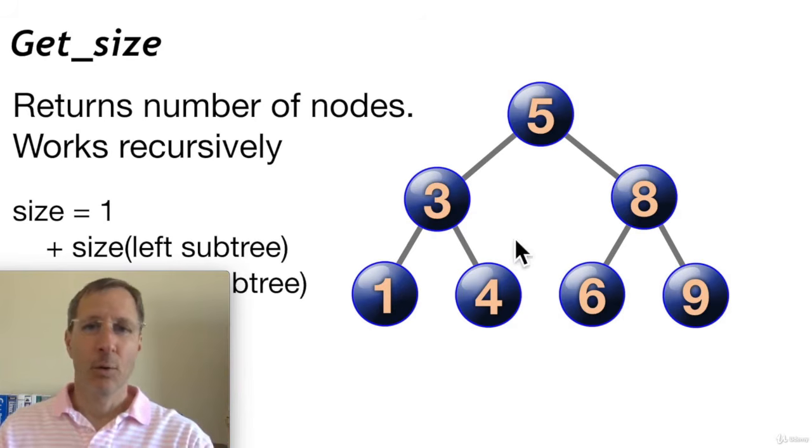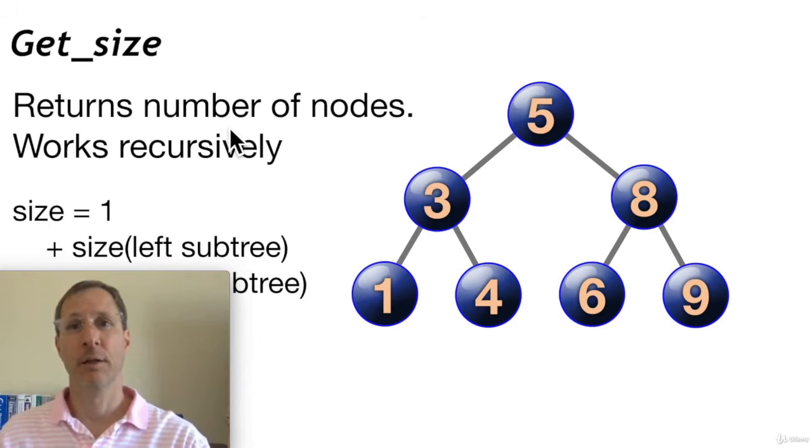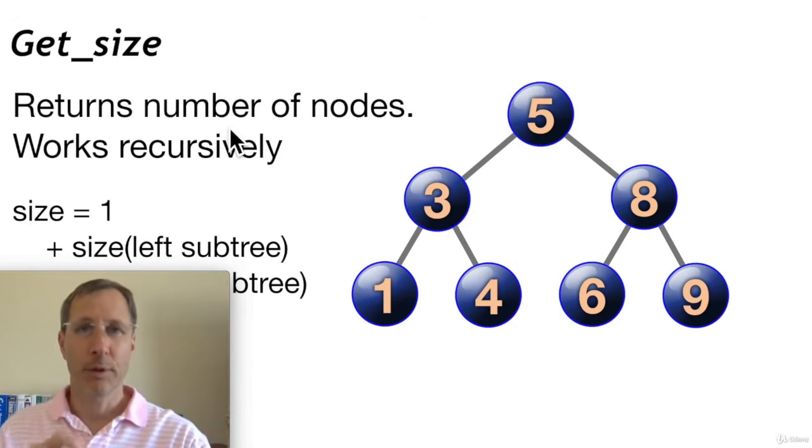Now get size. Sometimes we may want to find out how many nodes are in a tree. So this is a pretty easy operation. The getSize function returns the number of nodes, and it works by using recursion. Actually, most of the functions in trees are recursive. So find, delete, insert, we're doing it recursively because we continue to call the same function using the same parameter until we find the correct position to execute it. So the getSize works the same way.